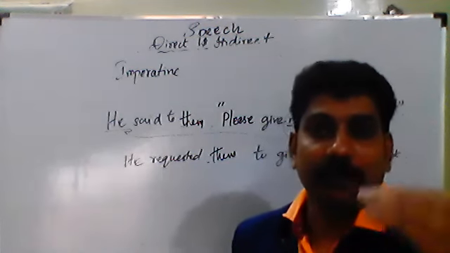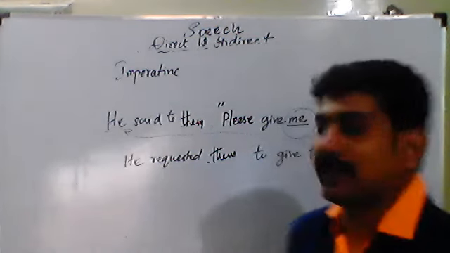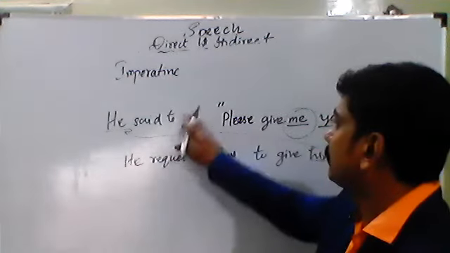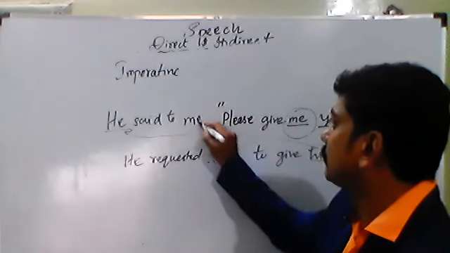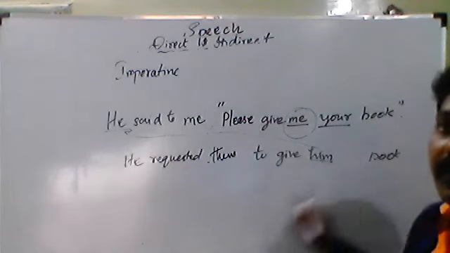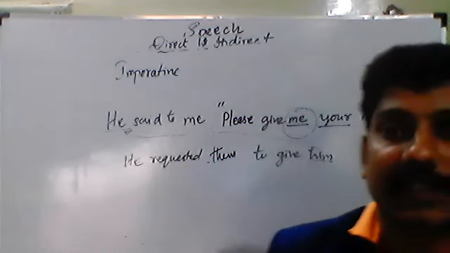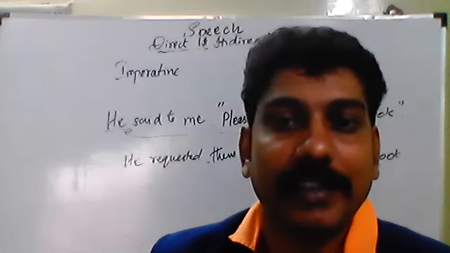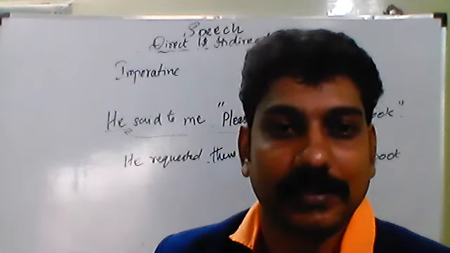Now again I am making a small change in the sentence. He said to me. Now you should be very clear in listening to this.